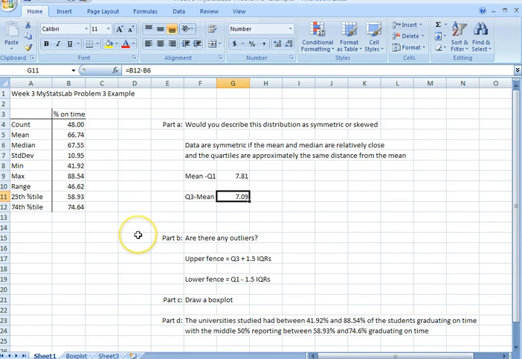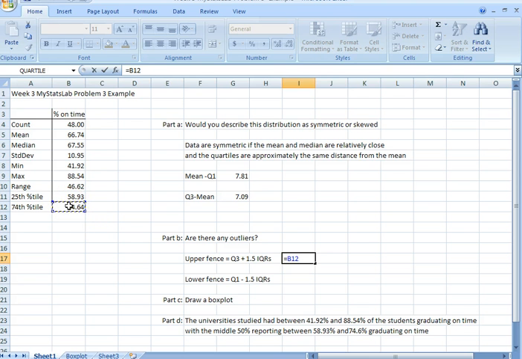Part B asks us, are there any outliers? Well, for us to find out if we have any outliers, we need an upper and a lower fence to our distribution. The upper fence, as we see here, is we're going to take our third quartile, the upper quartile, plus the interquartile range multiplied by 1.5, as our textbook tells us. So let's create our formula here.